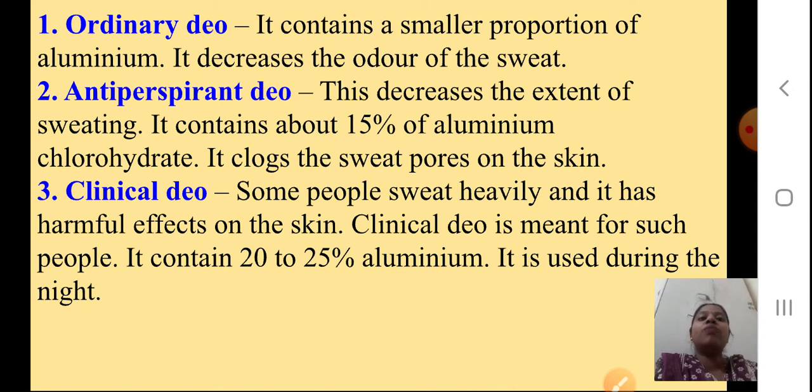It clogs the sweat pores on the skin. Clog means it will stop. Okay, clinical deo. Some people sweat heavily and it has a harmful effect on the skin. Clinical deo is meant for such people. It contains 20 to 25% aluminium. It is used during the night. Okay students, so clinical deo we use during the night time.